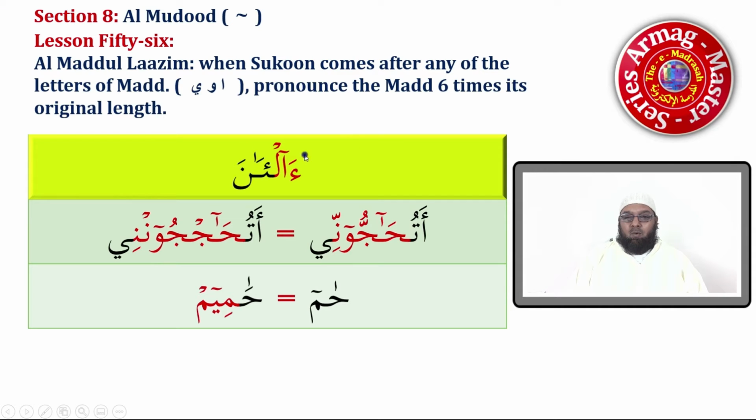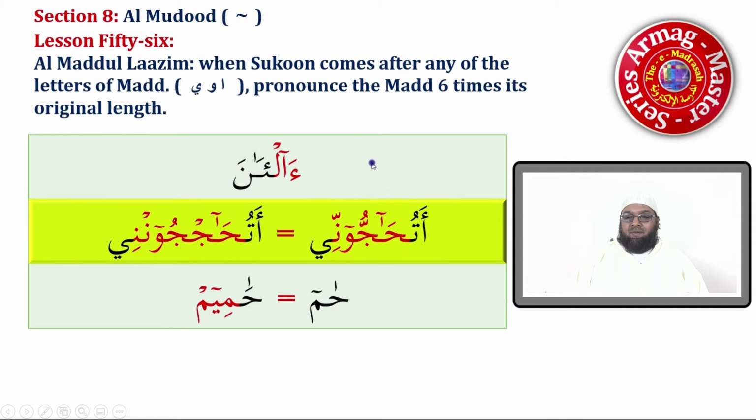Let's see waw. If we have a sukoon that comes after waw. Here in this example 2, we have alif again and then we have waw. So here we have sukoon comes after waw. But you may ask the question, where is the sukoon? As we studied earlier, in shadda there is a sukoon. If you look over here, this word is atuhadjuni.